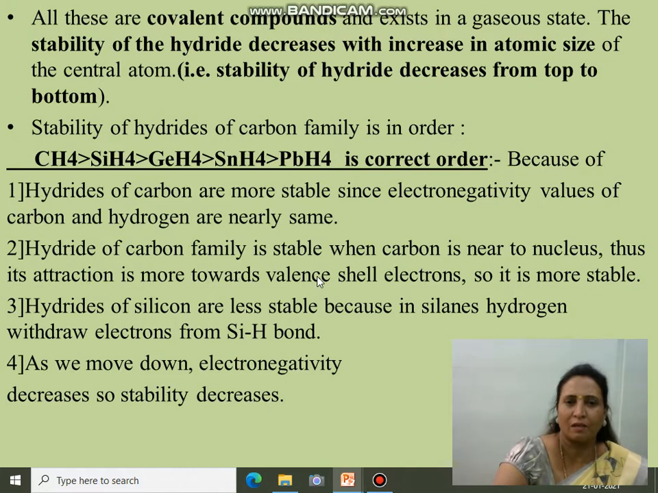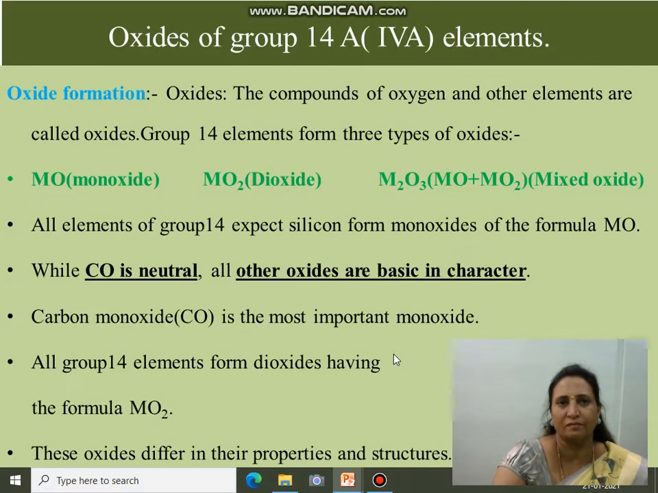Hydrides of carbon are stable because carbon is near to the nucleus, so the attraction towards the valence shell is more, and hence hydrides of carbon are more stable. Hydrides of silicon are less stable because in silanes hydrogen withdraws electrons from the Si-H bond, and as we move from top to bottom, electronegativity decreases, hence stability of hydrides decreases.